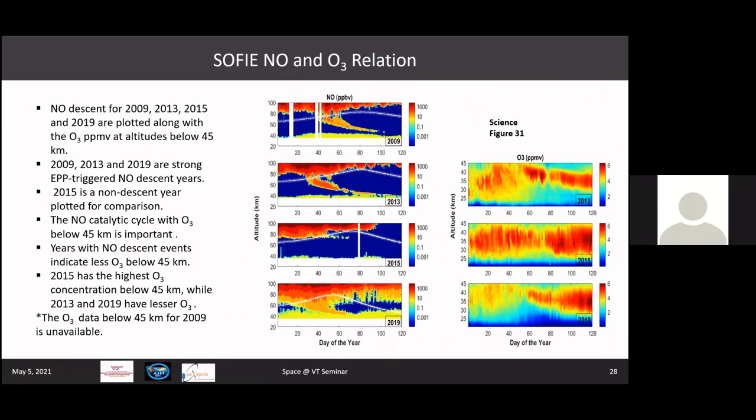There was a discussion here where you saw the NO coming down, and there was an impact on, okay, yeah, maybe you can see it in the left-hand column, the lowest panel, and the right-hand column, the lowest panel.